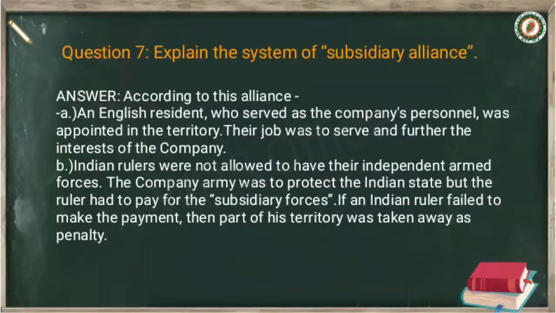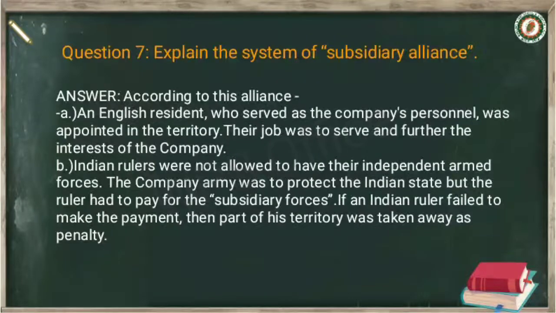Now look at question number 7, and the question is, explain the system of subsidiary alliance. The answer is, according to the alliance, there are 2 points. Point A, an English resident who served as the company's personnel was appointed in the territory. Their job was to serve and further the interests of the company.